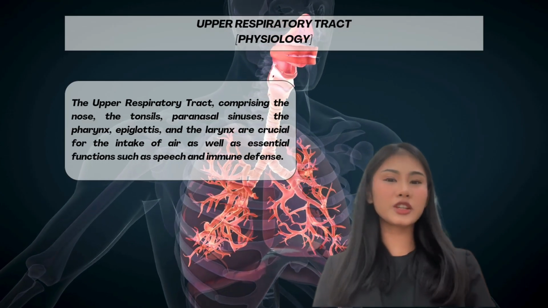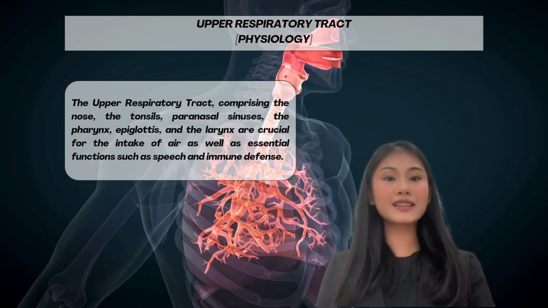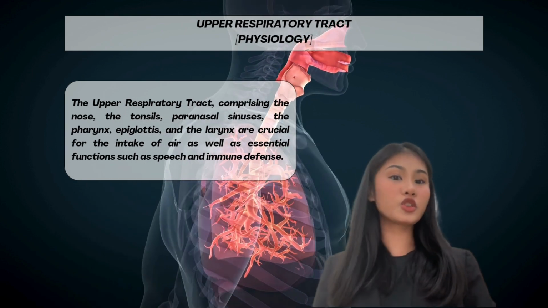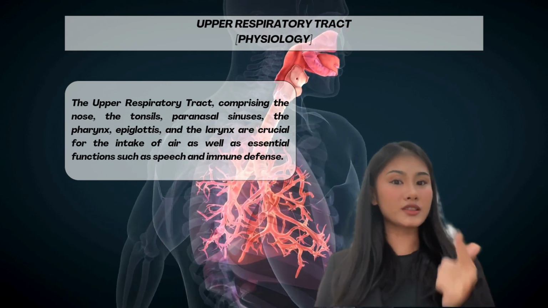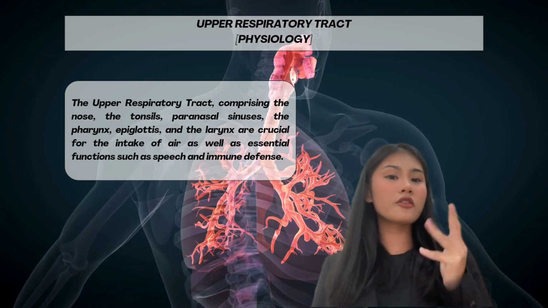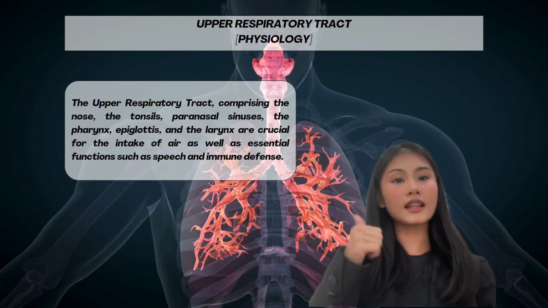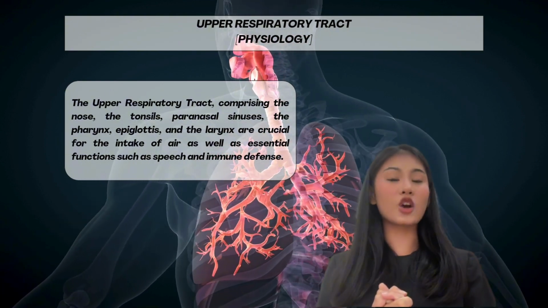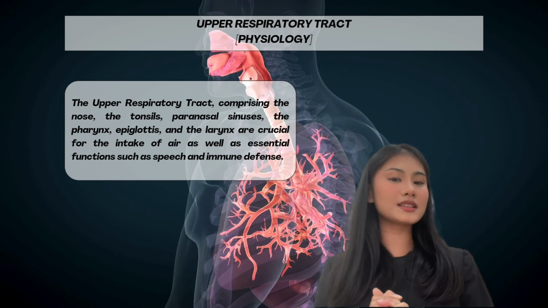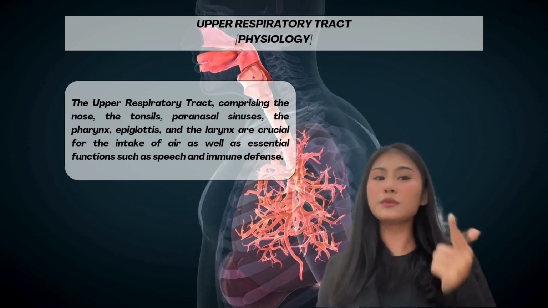Now we will move to the physiology of the upper respiratory system. The upper respiratory tract, comprising the nose, tonsils, paranasal sinuses, pharynx, epiglottis, and the larynx, is crucial for the intake of air and other essential functions such as speech and immune defense.